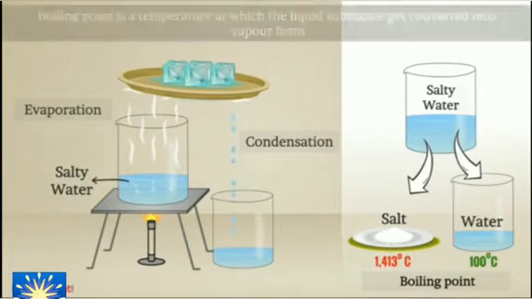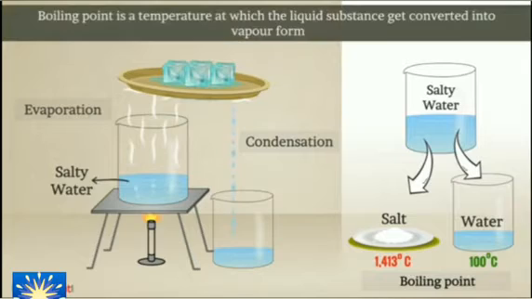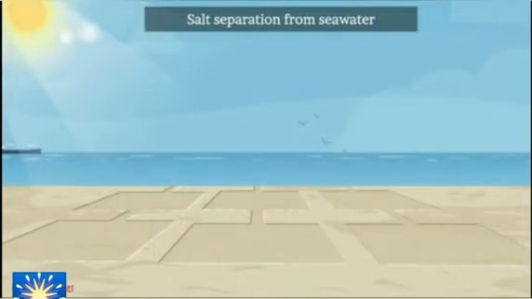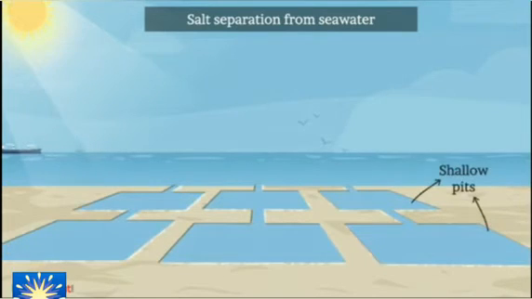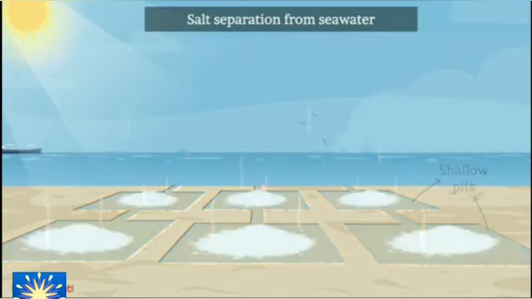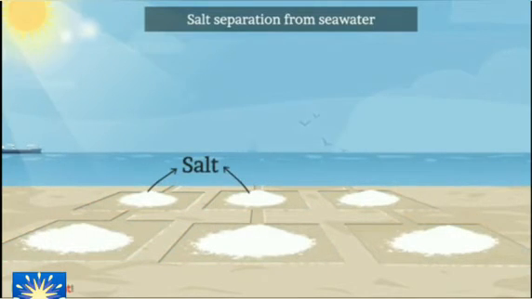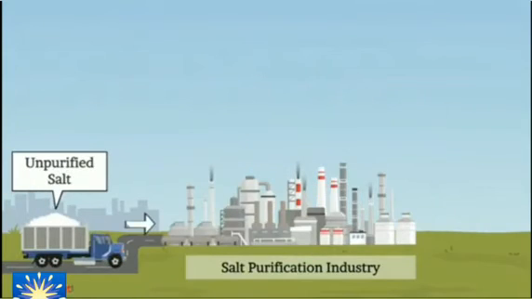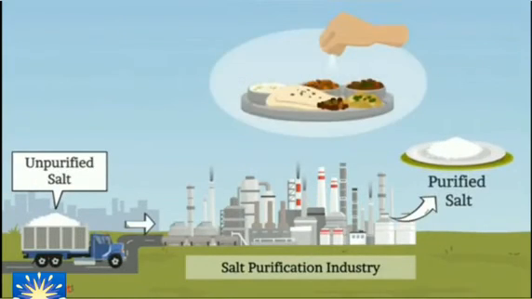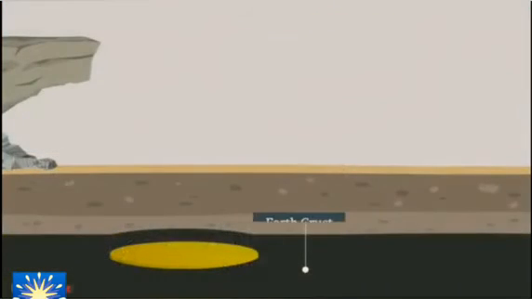For this, we need different boiling points. The boiling point of water is 100 degrees Celsius. Boiling point is the temperature at which a liquid substance gets converted into vapor form. So, due to evaporation, the salt will be separated. Salt separation from seawater: we make shallow pits, and there the salt water will be evaporated by the sun. Then we get the salt. This salt is collected in impure form, and the impure salt is collected for industries, where they purify it.